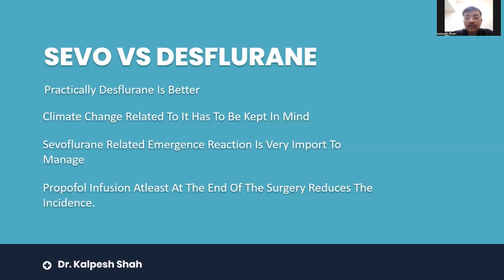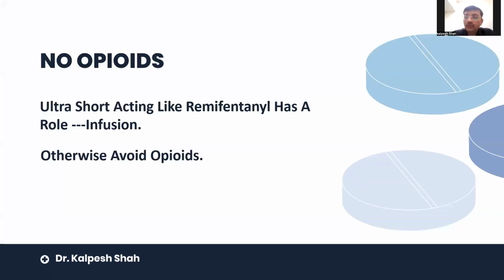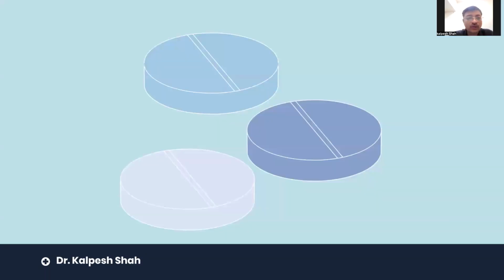With sevoflurane, I have only one major problem, that is emergence reaction. And these patients are very difficult to handle if they have an emergence reaction from sevoflurane. So we generally use guided propofol infusion in the last 30 minutes of the surgery, and we try to avoid this sevoflurane-related emergence reaction. Obviously, in all these obese patients, we don't use opioids. If they are thin OSA patients, we use short-acting opioids like fentanyl and remifentanil. Remifentanil definitely scores more; remifentanil infusion is a fantastic drug. But otherwise, we avoid any long-acting opioids or multiple doses of opioids for this 2-hour surgery.